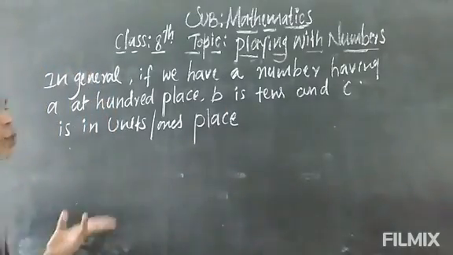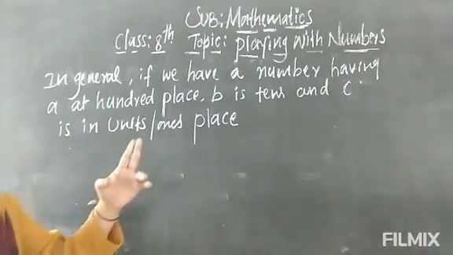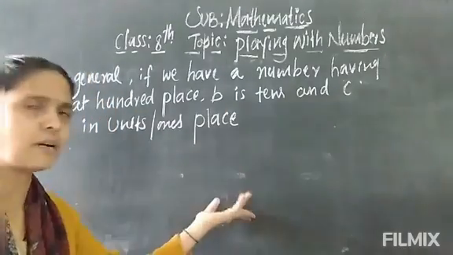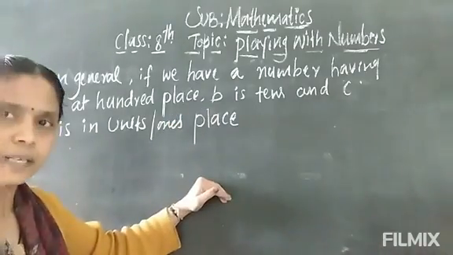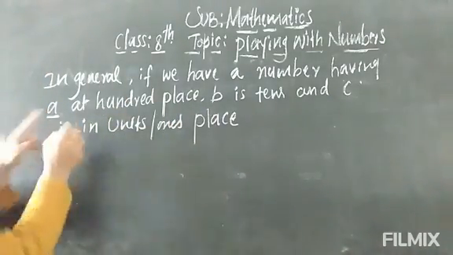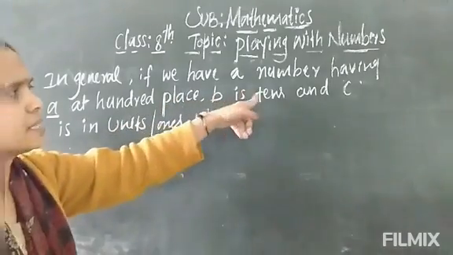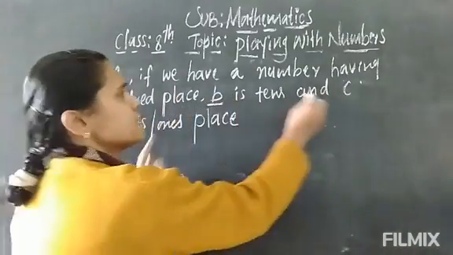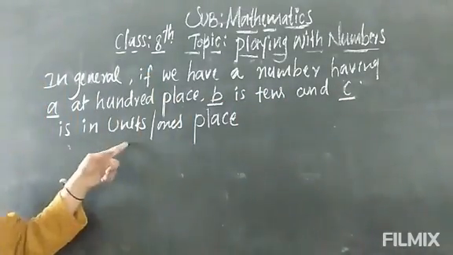If it is a 2-digit number, A should be in the tens place and B in the ones place. But we have taken 3 digits, so A is at the hundreds place, B is at the tens place, and C is in the units place.